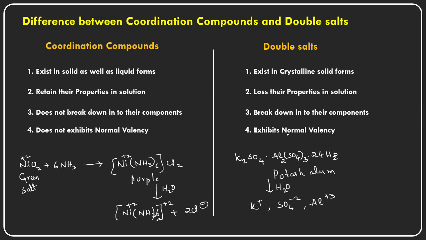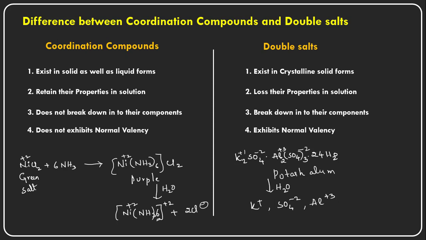But in double salts, they exhibit the normal valency only. So potassium has the plus 1 oxidation state only, and sulfate has a minus 2 oxidation state only, so they balance with each other. Aluminum has a plus 3 oxidation state, so that is the reason 3 sulfate ions are there, each carrying a minus 2 oxidation state.